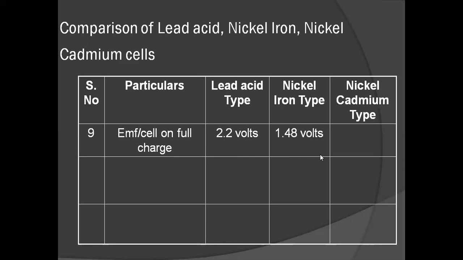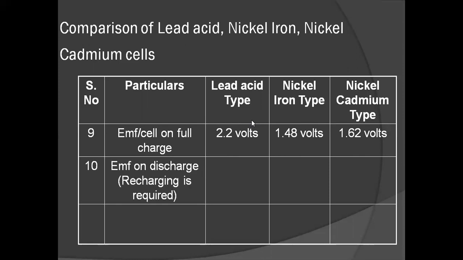The EMF each cell can develop is 1.48 in nickel iron type and 1.62 in nickel cadmium type. Comparing all these batteries, the lead acid battery's EMF per cell is more. Next, EMF on discharge. When fully discharged, it does not come to 0 volts. If it reaches 1.8 volts, it requires charging in lead acid batteries.